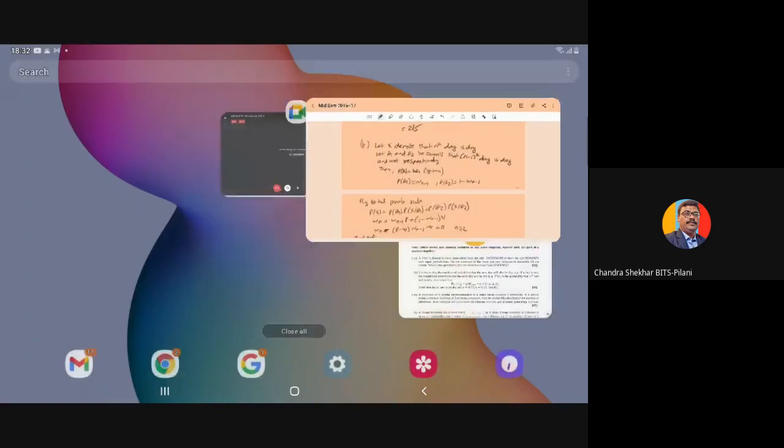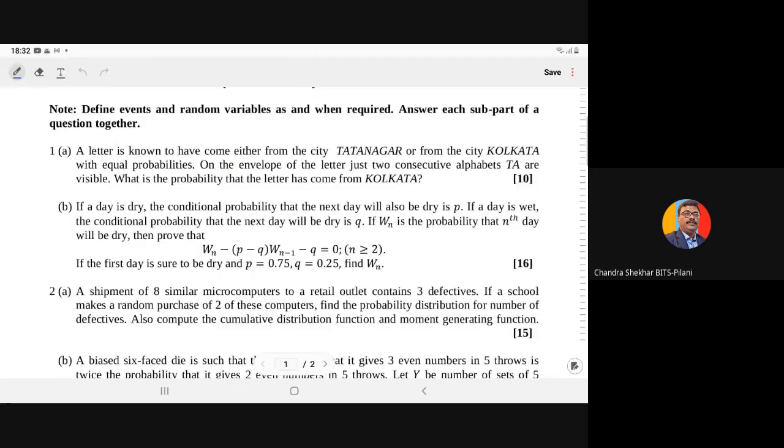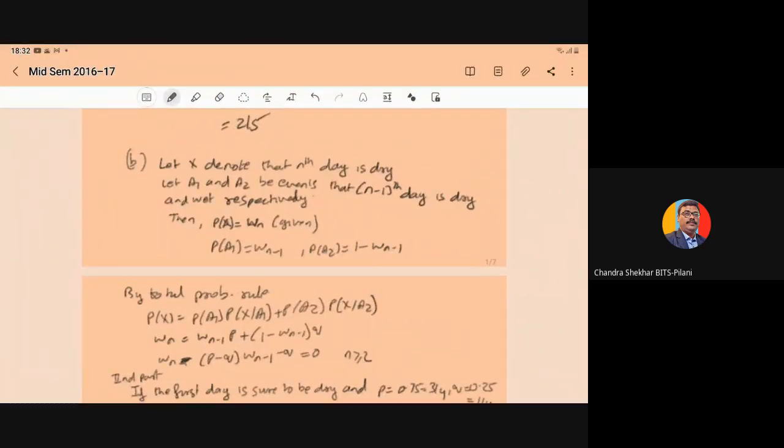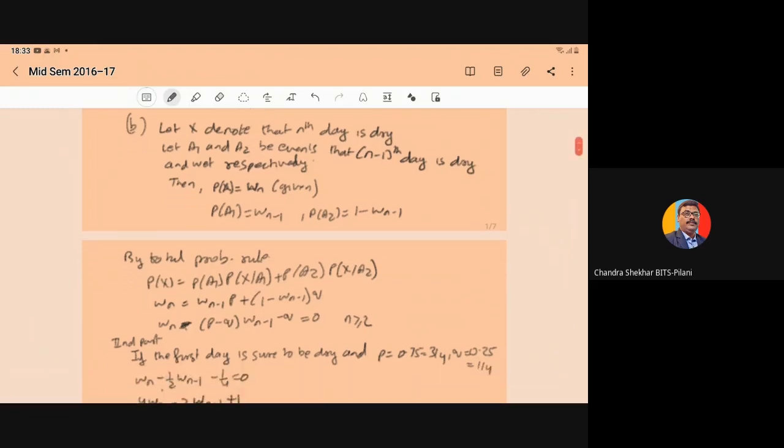And P of A1 is equal to Wn minus 1, because A1 represents that the n minus 1th day is dry, and P of A2, that is wet, is the complement of dry, 1 minus W of n minus 1.